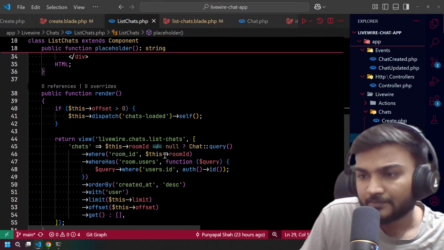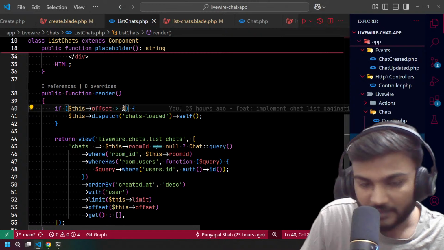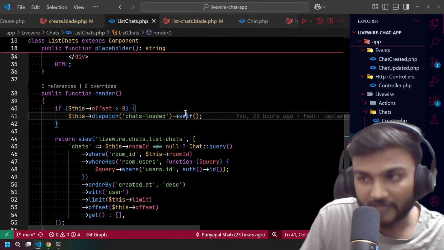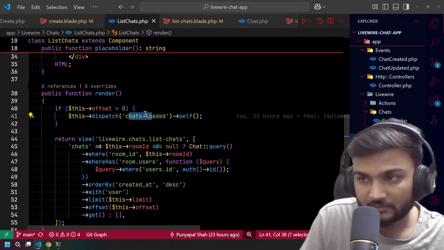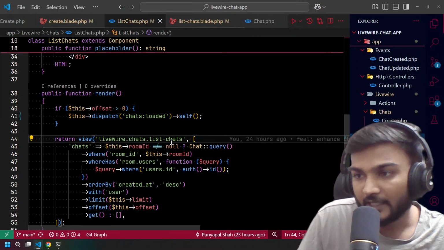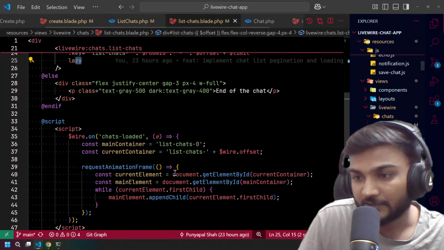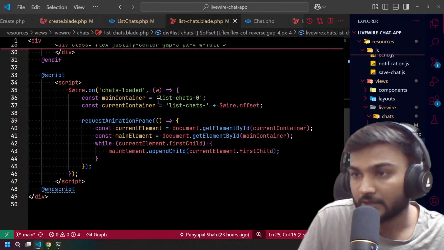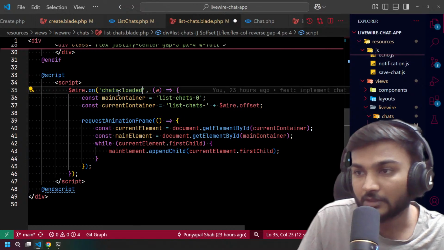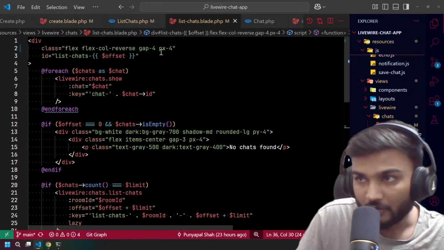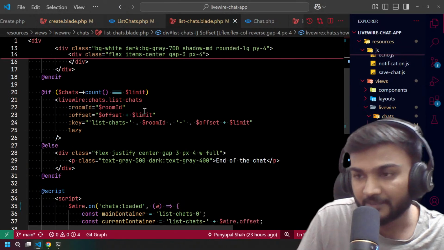So what we do is, when the offset is greater than 0, we dispatch one event to self that chats are loaded. And maybe it should be something like this, because we are following this pattern. And on that particular event, we need to replace this with the colon. So on that particular event, we have a main container, like I explained. On the 0th offset it will be 0, so we call it the main container.